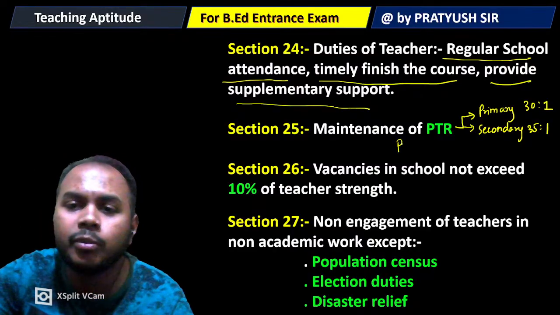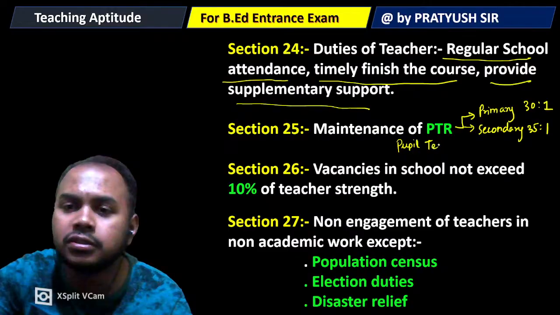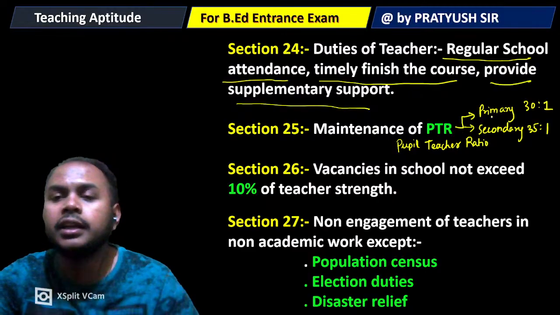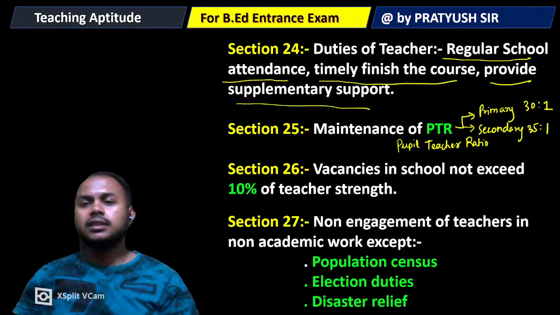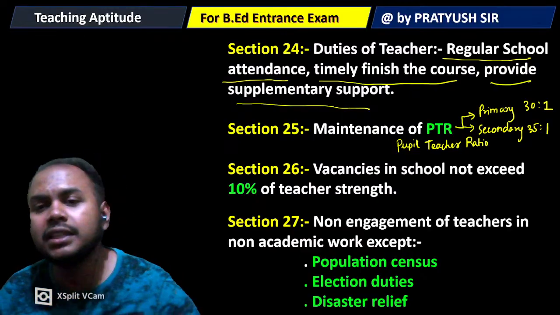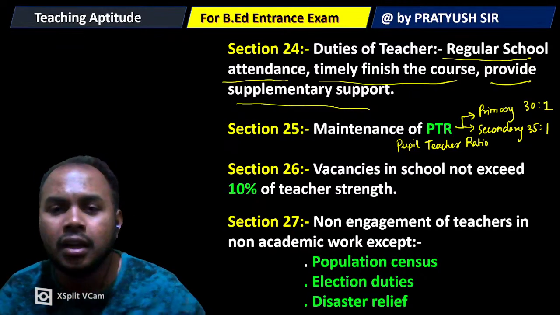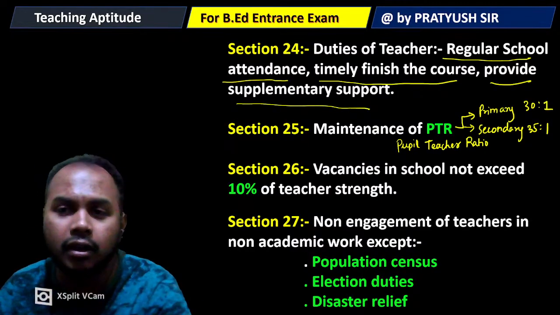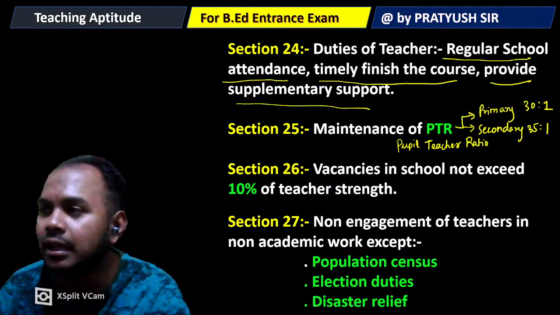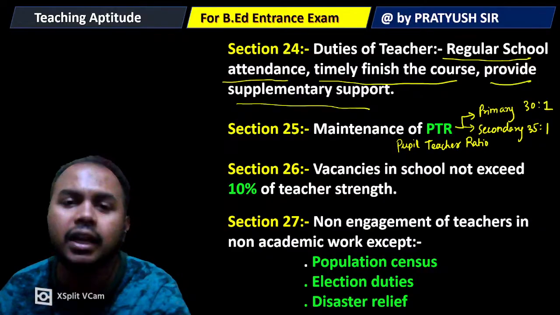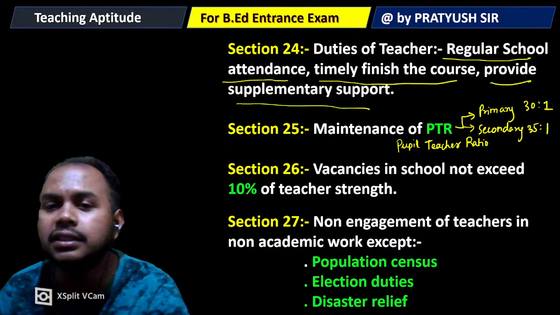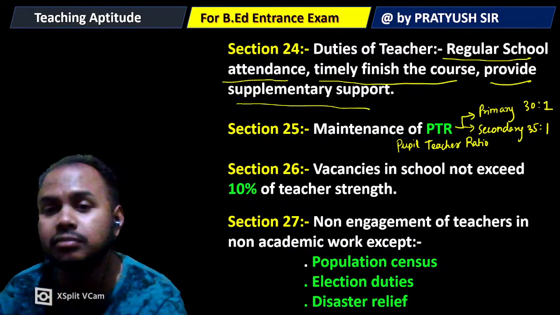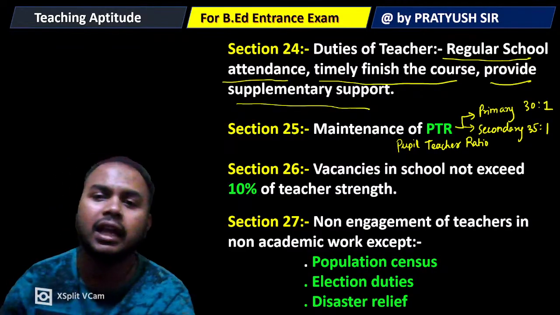PTR stands for pupil teacher ratio, where at the primary level it is 30 is to 1, and at the secondary level it is 35 is to 1. Next, section 26 says vacancies in school must not exceed 10% of the teacher strength. As we all know, the vacancies in school are not being filled, and many guest faculties are being recruited without showing the vacancies. But regular vacancies must be filled in school, because many teachers get retired also. So that is the thing.